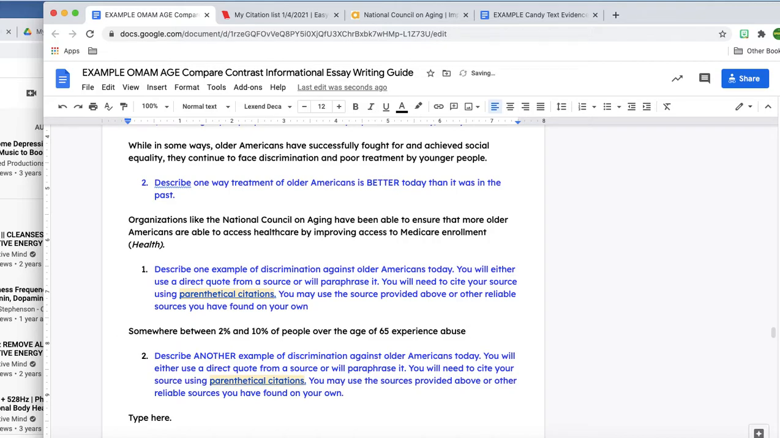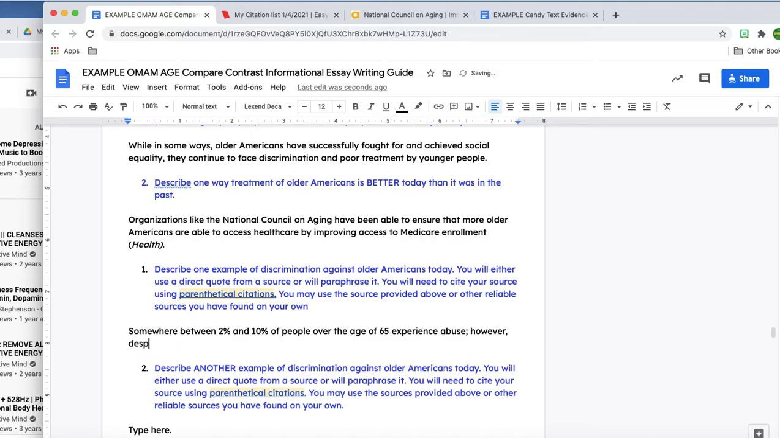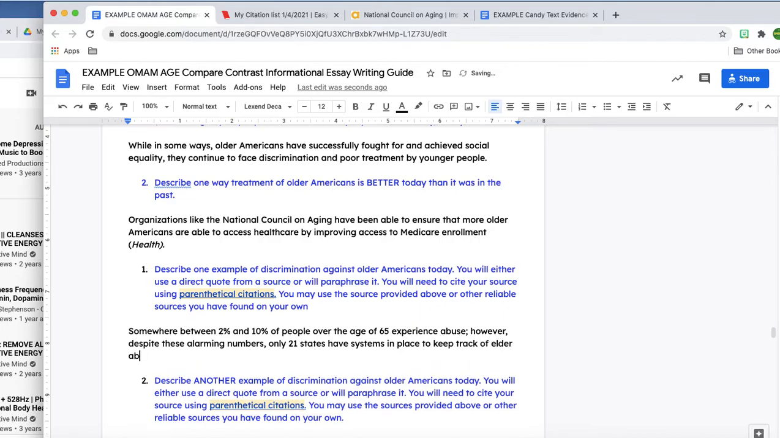Experience abuse. However, despite these alarming numbers, only 21 states have systems in place to keep track of elder abuse.